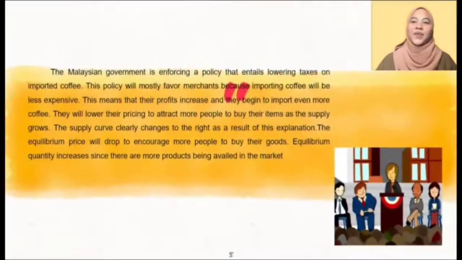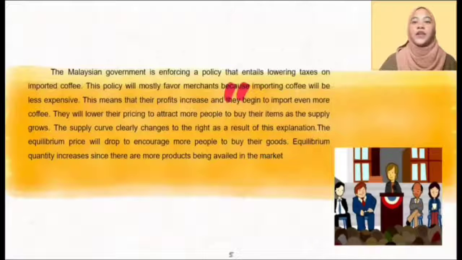The Malaysian government is enforcing a policy that entails lowering taxes on imported coffee. This policy will most favor Malaysians because importing coffee will be less expensive. This means that their profit increases and they begin to import even more coffee. They will lower their pricing to attract more people to buy their item as the supply grows.